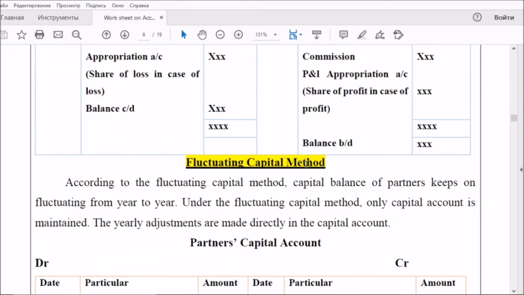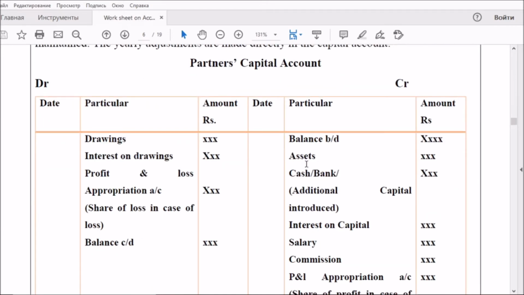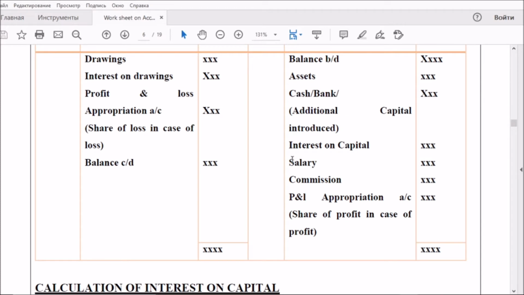While preparing the capital account as per the fluctuating capital method, we have to prepare only one account, a single account titled partners' capital account. It will begin with the balance brought down, capital, any assets brought by the partner, and additional cash introduced; all these will be credited. Interest on capital, partner's salary and partner's commission will be credited. In the profit and loss appropriation account, the profit amount will be credited, but the drawings, interest on drawings and profit and loss appropriation loss amount will be debited.